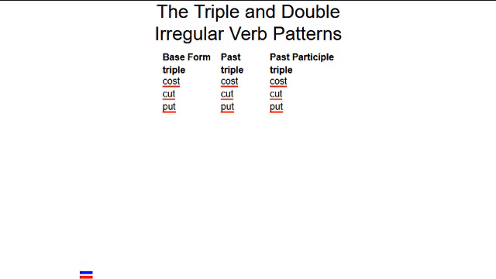There are 10 verbs that use the base form for present, past, and past participle forms. Examples are cost, cut, and put. I call this the triple pattern. There are 2 double patterns. There are only 3 verbs for which the past participle takes the base form. They are become, come, and run.